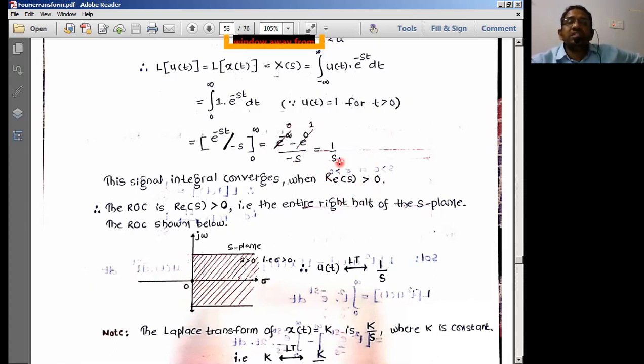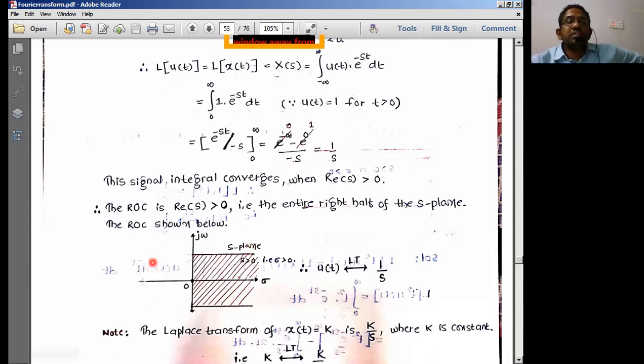So in this, let us represent s is equal to sigma plus j omega. So the real part of s is nothing but sigma. Therefore, for all sigma greater than 0, this particular function is going to have the values. So all the values of sigma greater than 0 are nothing but the region of convergence now. All right. In the unit step function.